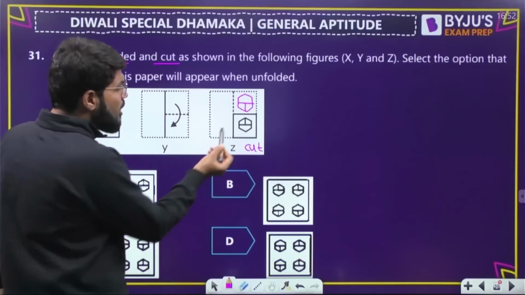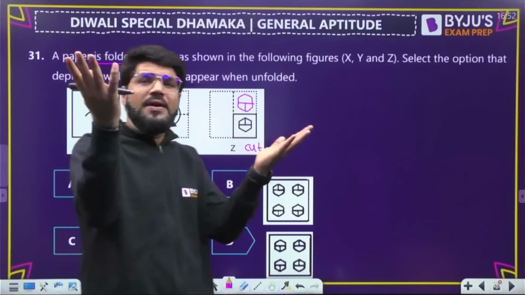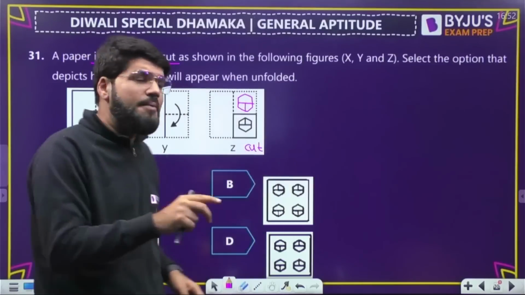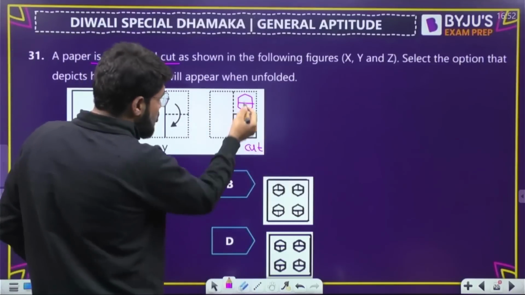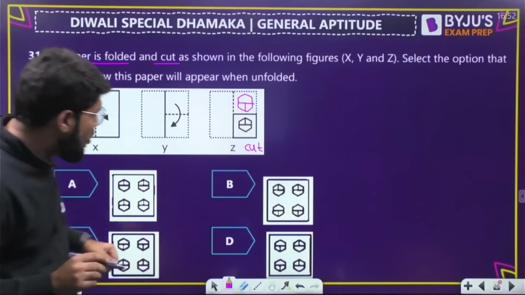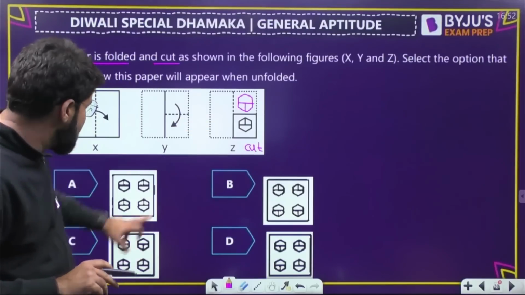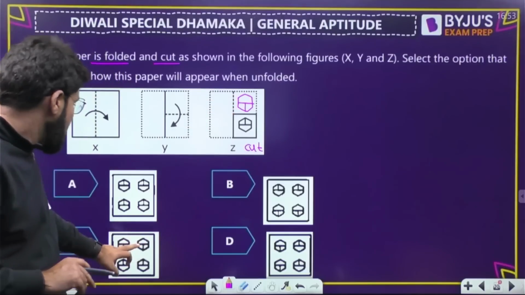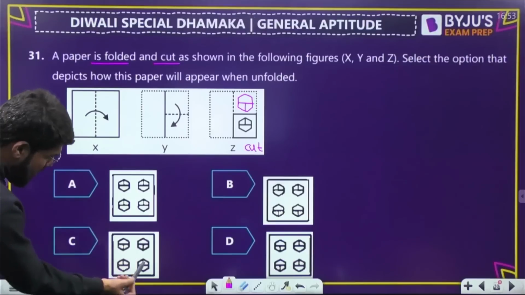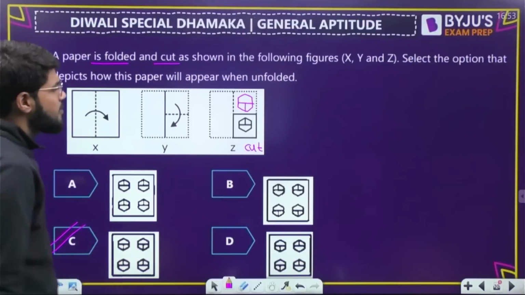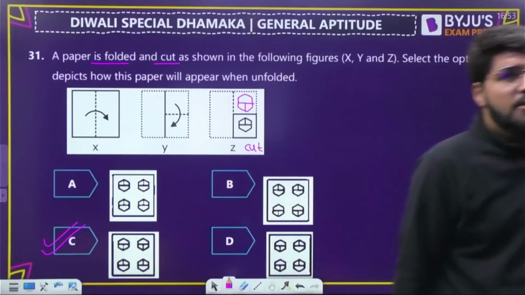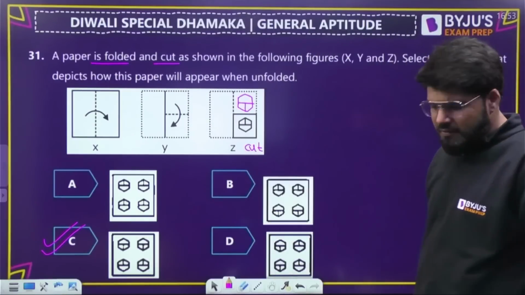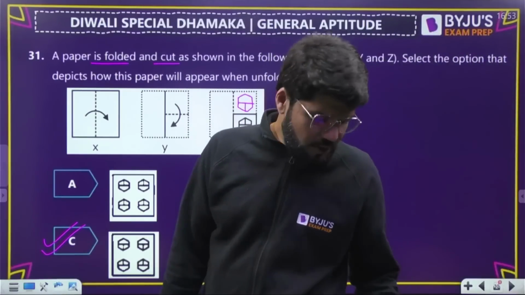When I unfold, these two cuts, when you open the paper, you cut the entire paper, so that impression will now come here as well. So look into its mirror image. First of all, this itself is seen in option C only. It should be empty from the top. And then its mirror image, perfect and perfect. Option C is correct. Option C is the correct option. Very clearly, option C is the correct option.